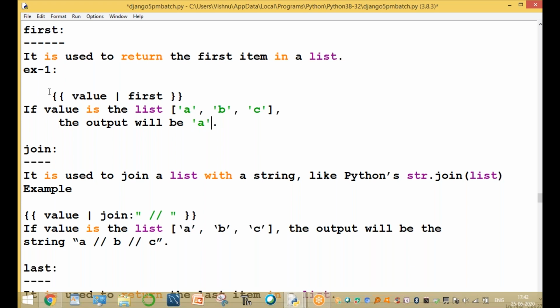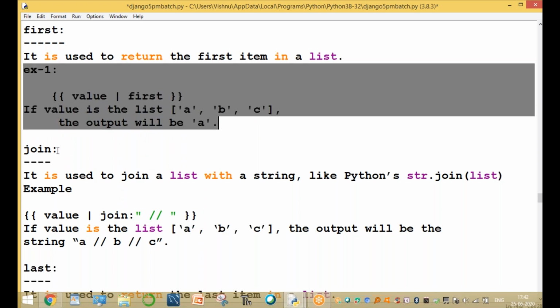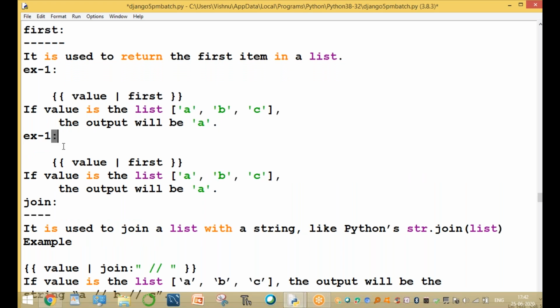For example, in our list, another example. Example two: value first, where X is a list, for example, 11, 22, 33, 44. The output will be 11. It is only for the first item. X is one list, and in this list it returns the first item only. The first item is 11.